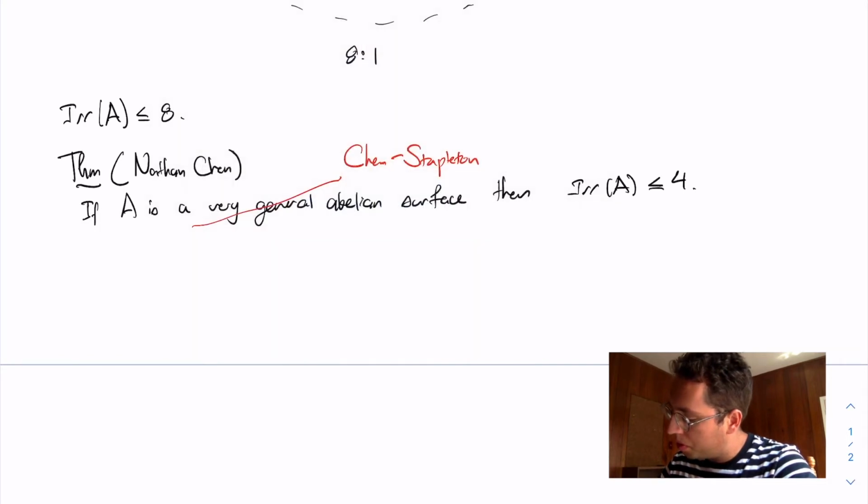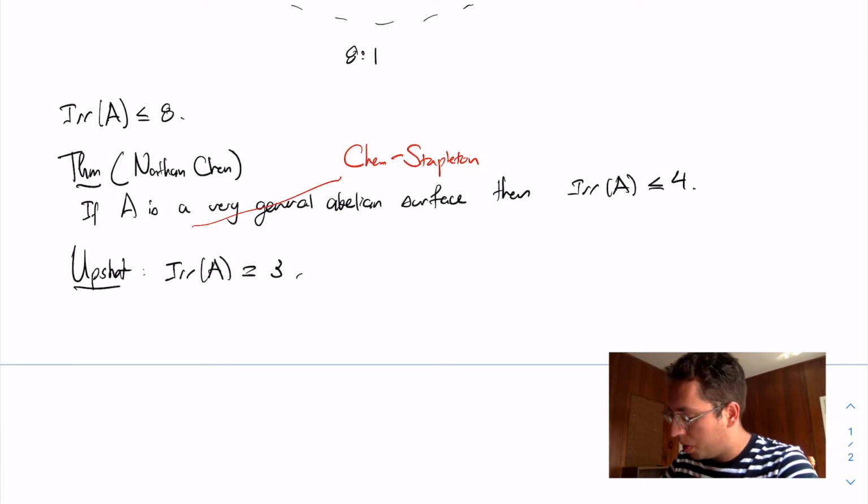So the offshoot of this situation is we have this invariant, which we call the degree of irrationality. And for abelian surfaces, we know that this degree of irrationality is either equal to 3 or equal to 4. We had plenty of examples where it was equal to 3, but we did not have a single example where the degree of irrationality was equal to 4.